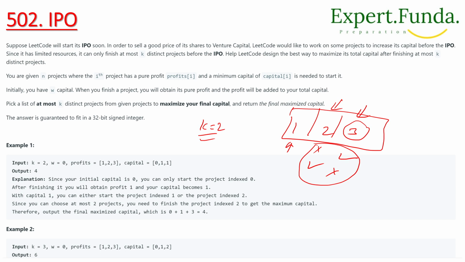So the first thing is that we can choose the greedy approach. And you don't know how to solve the problem completely, and you have to think of the simplest version of the problem, right? So what we have to do, we have to consider a particular case. Let's suppose k equal to 1, and what project is the best to choose when we can finish only one, and we want the one that yields the max profit.